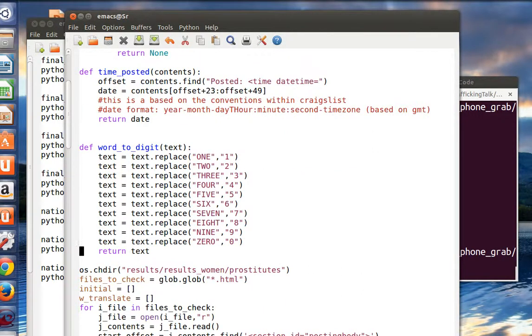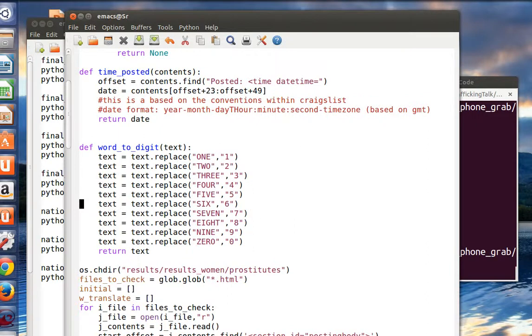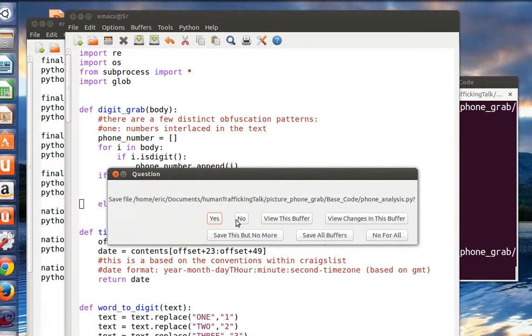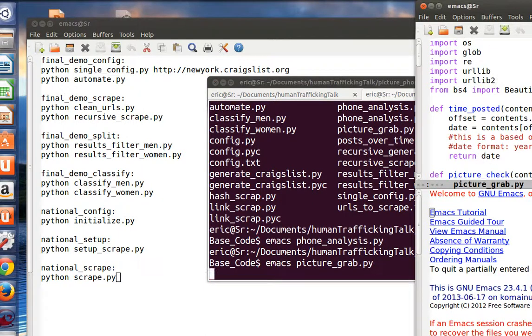Sometimes people will just write things like, hi, 9, my name is 42, and that'll turn into a number, and then all I have to do is grab any digits that I find within the text body of the posting. There are a number of ways you can do this. It was actually a fun little exercise for me to do, one of the more interesting pieces of this project.